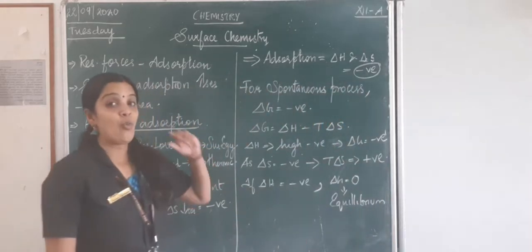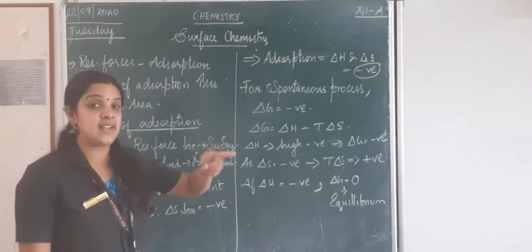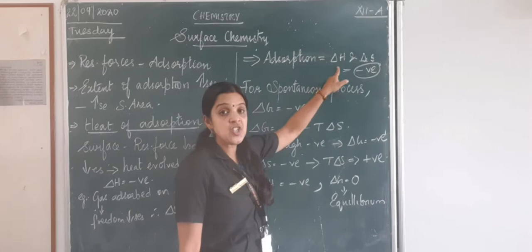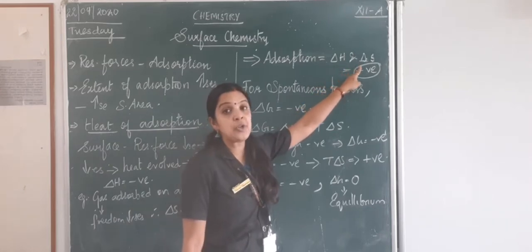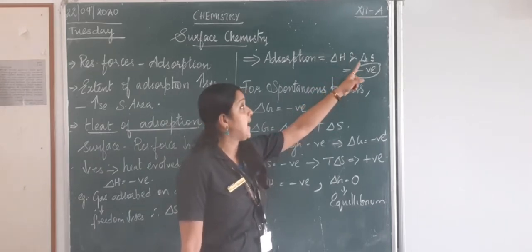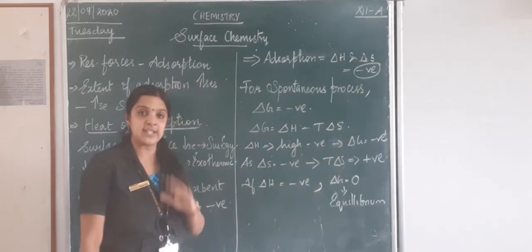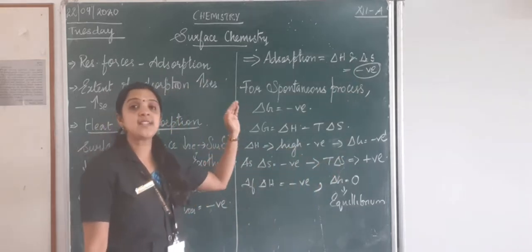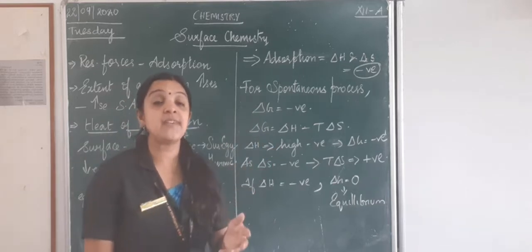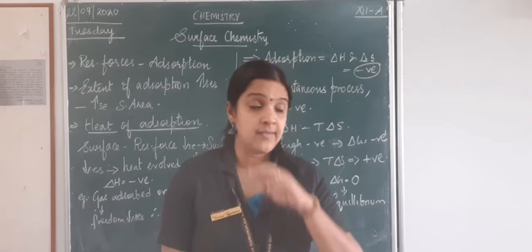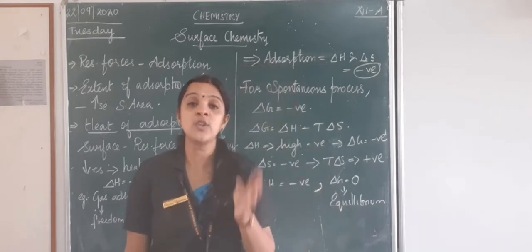Now, when adsorption is occurring, there are two important things taking place. One is change in enthalpy and change in entropy, that is del H and del S both become negative in case of adsorption. But if you take a spontaneous process, which takes place on its own, when I say corrosion, it occurs on its own.